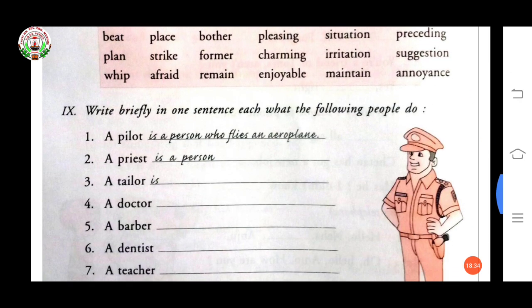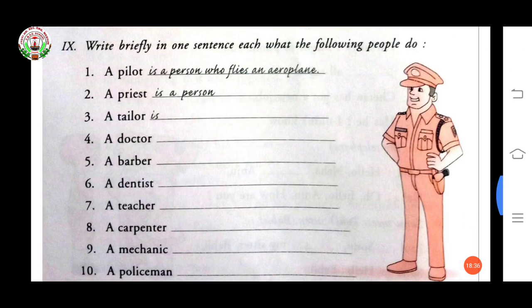Now see the next exercise. Write briefly in one sentence each what the following people do. A pilot is a person who flies an aeroplane. A priest is a person who worships in the church. A tailor is a person who stitches the clothes. A doctor is a person who treats the patient.